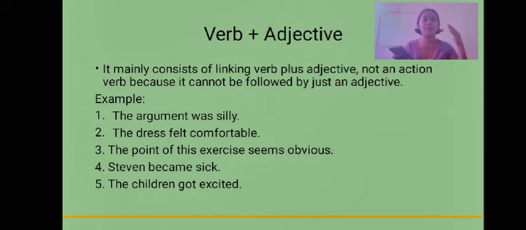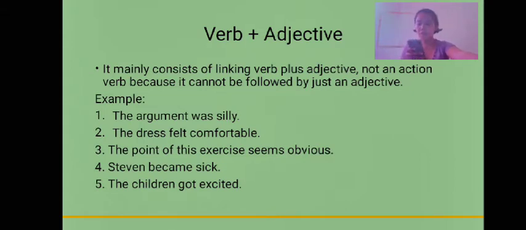The linking verb in the sentence is was. You cannot make such an adjective verb phrase without a linking verb. So if we say was silly, then that is a verb phrase that has an adjective. The silly is the one that describes the argument. The second one is: the dress felt comfortable.